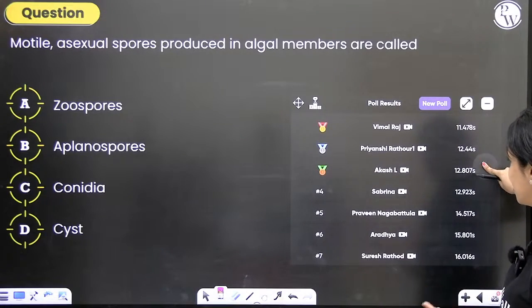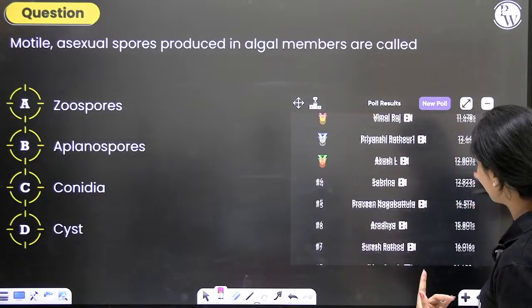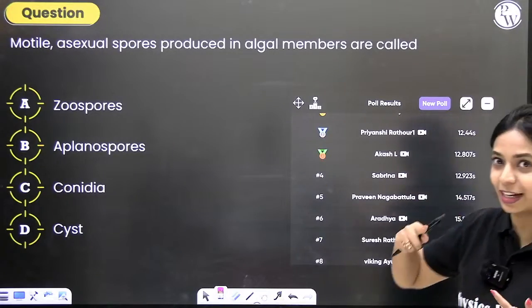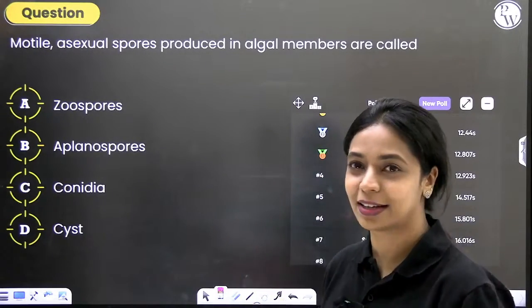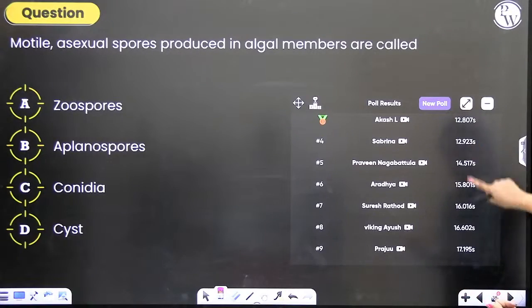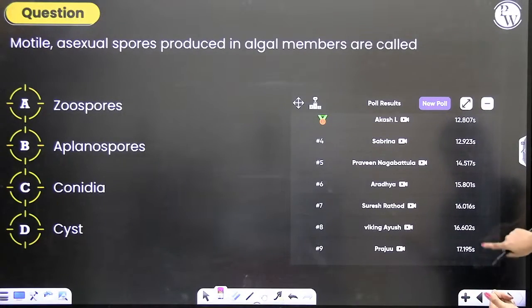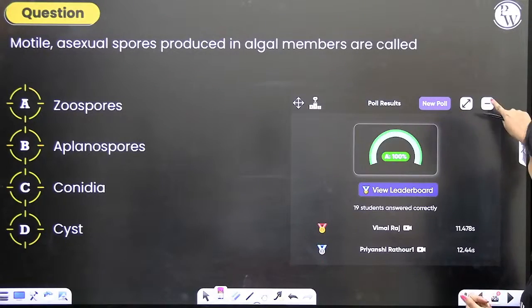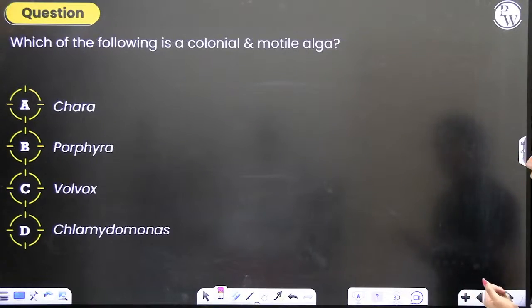Then we have Priyanshi, then we have Akash. It's good to see there's one boy, one girl alternating. That means competition is equal. Girls are also as good as the boys. Okay. So Suresh, Ayush, Praju, Gautami, all of you have answered this correctly. Great going.